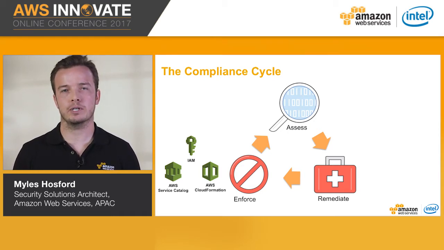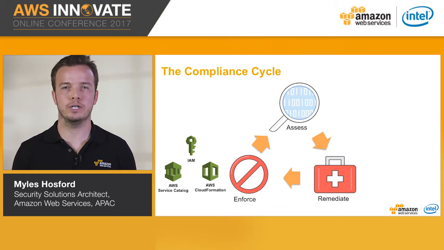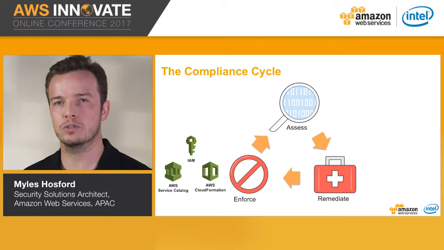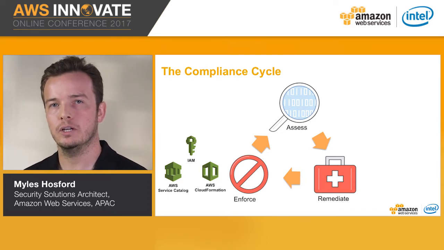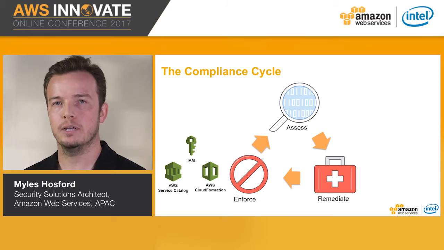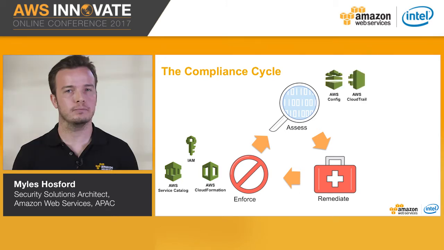You can then use AWS CloudFormation to create templates of your environment that already define your desired security controls. A great idea is to get these CloudFormation templates approved by your internal stakeholders, such as cybersecurity, risk and compliance, and technology leads, to reduce the time it takes to deploy to production in your organization. Step 3 in enforcing a strong security and compliance posture is to use AWS Service Catalog to provide your internal users a list of pre-approved CloudFormation templates that can be launched in a self-service nature.